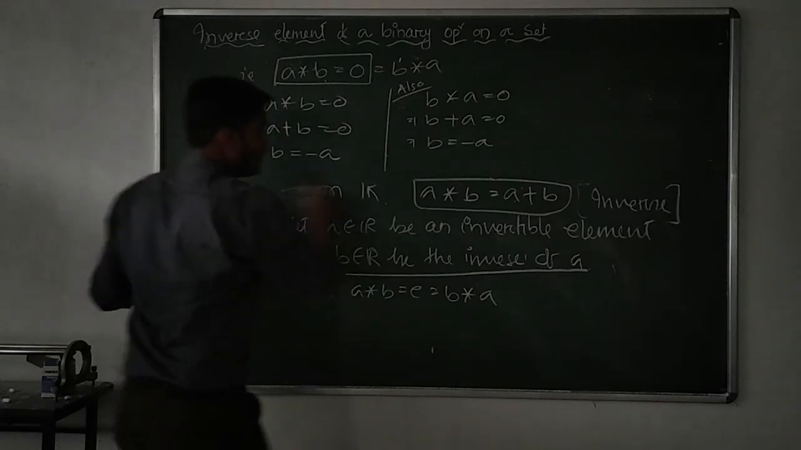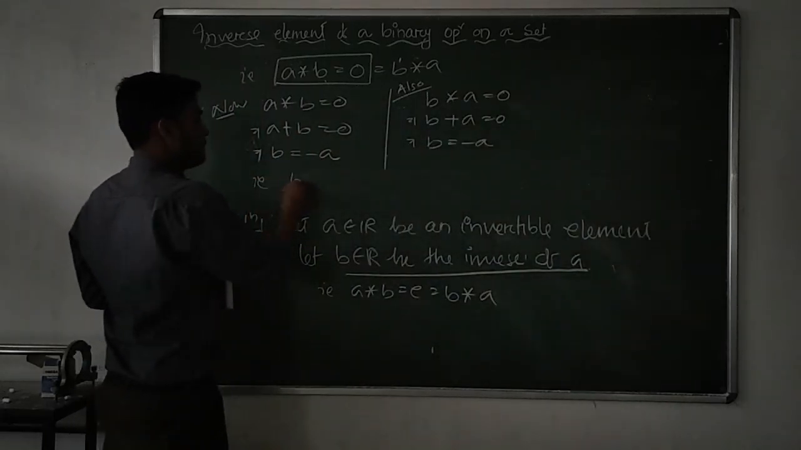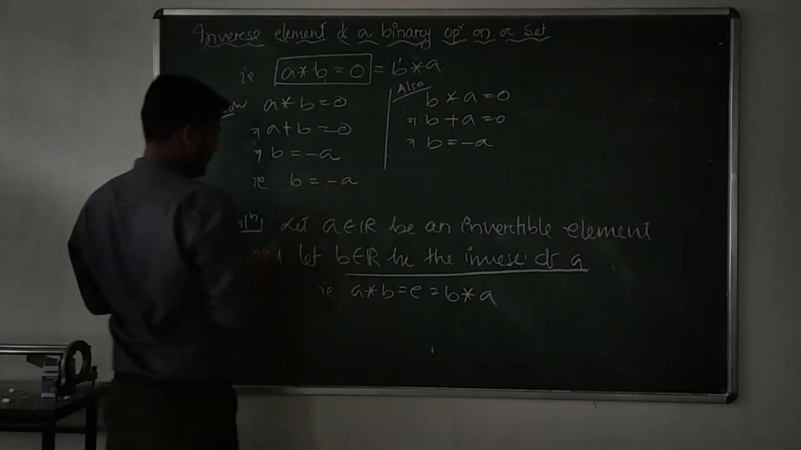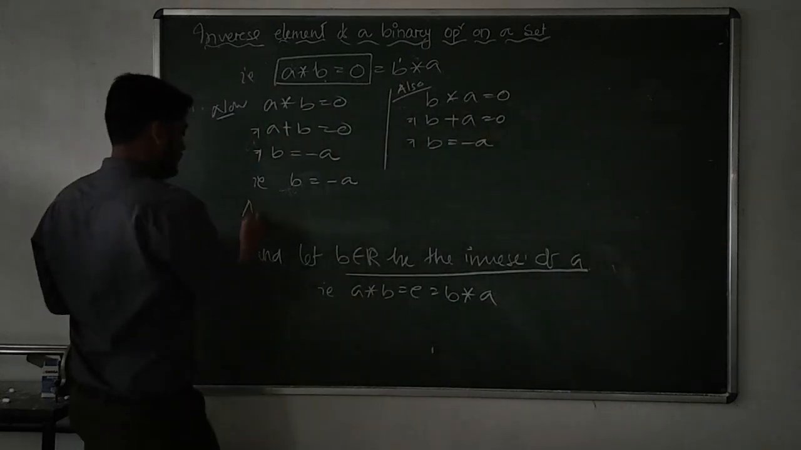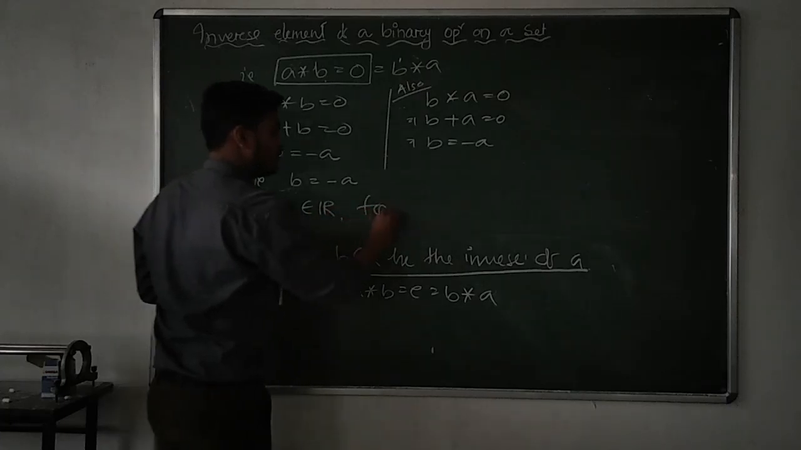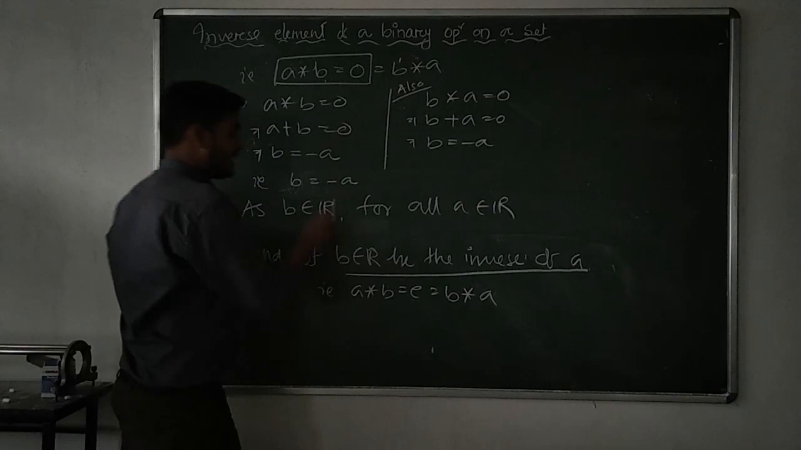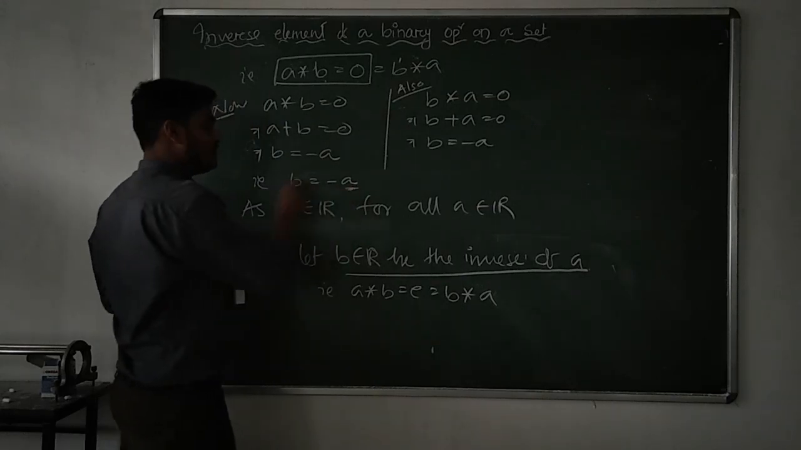Okay? So then what do we conclude now? That B is equal to minus A, as B belongs to real numbers for all A belonging to real numbers. Am I correct? Whatever real number you consider in place of A, for that real number B is always a real number.